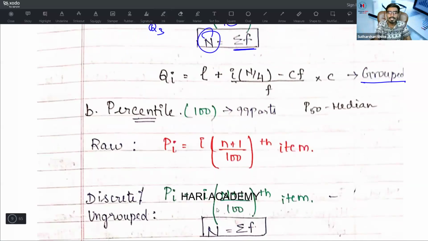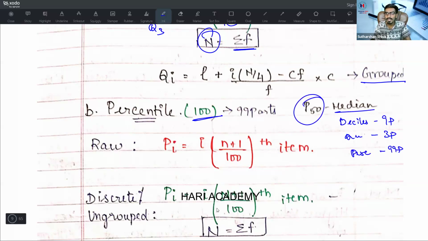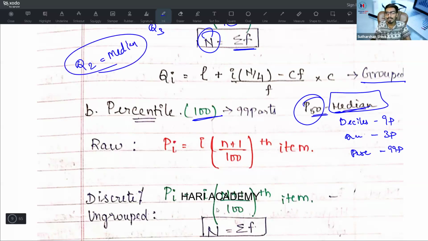That is for grouped data. Basically the partition values are divided into quartiles, deciles, and percentiles. We have covered quartiles. Now it is time to cover percentiles. Percentile is nothing but 100, but we only have 99 parts, very simple. Suppose they are speaking about deciles, there are only 9 parts. If they are speaking about quartiles, there are 3 parts. When you are speaking about percentiles, there are 99 parts. So P50 is the median. Here Q2 is your median. The center point is known as the median. Here P50 is the center point, so it is your median.